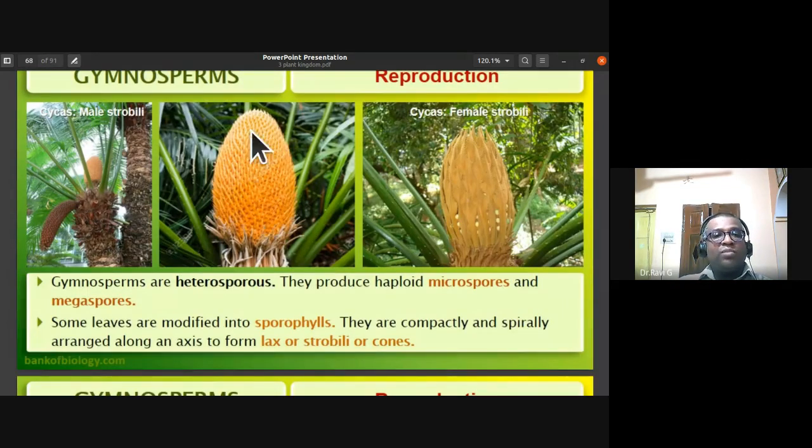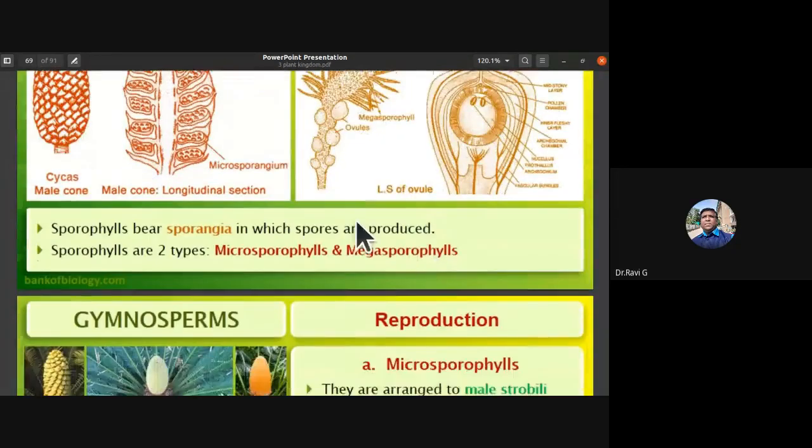So the male cone of cycas, female cone of cycas. So each leaf we call it as microsporophyll. Here we call it as megasporophyll. So gymnosperms are heterosporous. They produce haploid microspores and megaspores. So microspores are the pollen grains which are smaller in size, and megaspores are the ovule which are larger in size. So some leaves are modified into sporophylls. They are compactly and spirally arranged along a central axis to form the cone or strobili or lax we call it. So the sporophylls bear sporangia in which spores are produced.